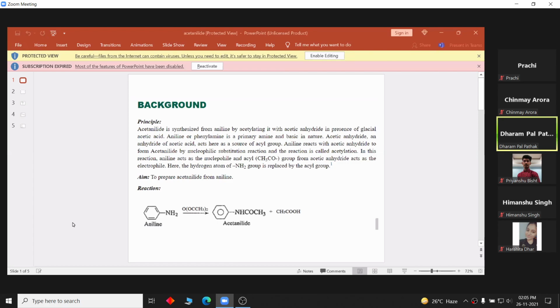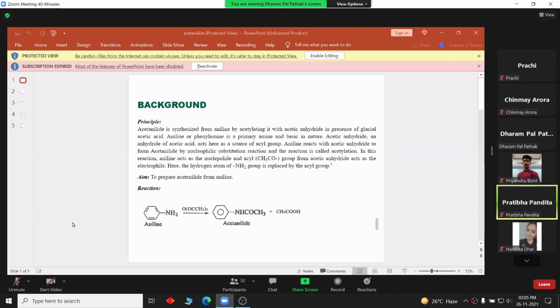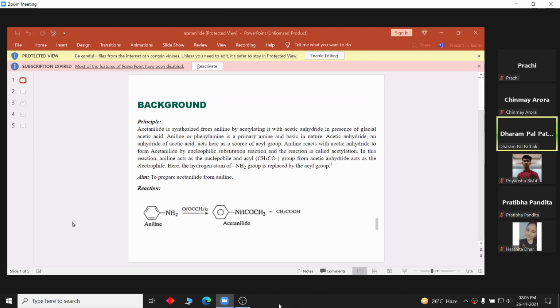Acetyl is CH3CO, whereas acyl is RCO. That is a general group. That could be say, acetyl, that could be benzoyl, right? So when it is a general group, it is acyl. When it is a particular, it is acetyl. Acetic anhydride acts as source of acyl group.